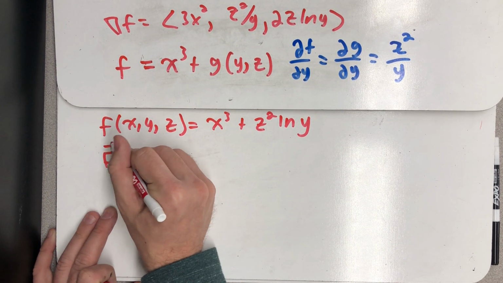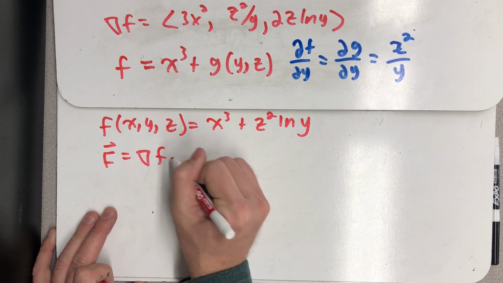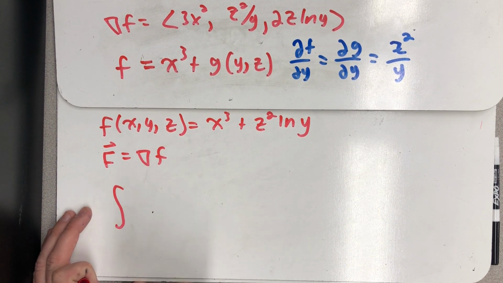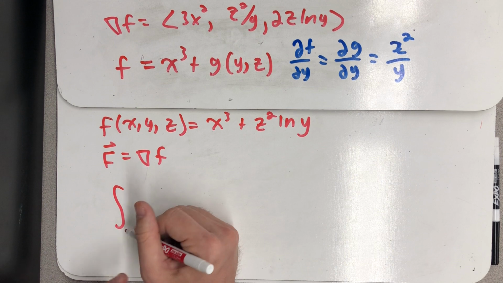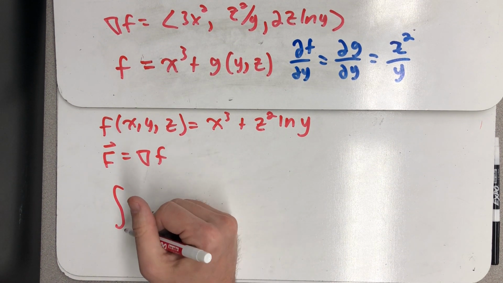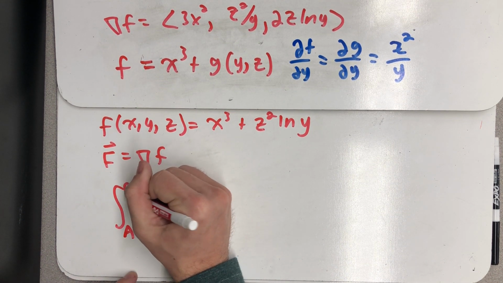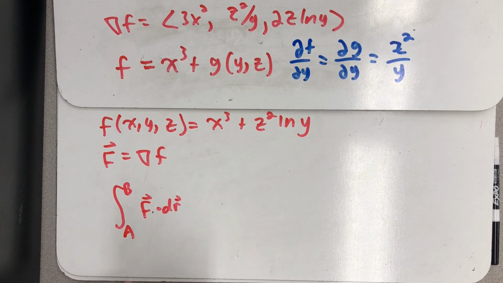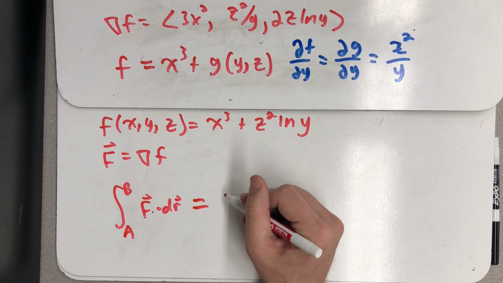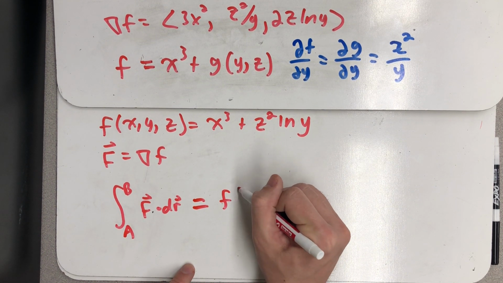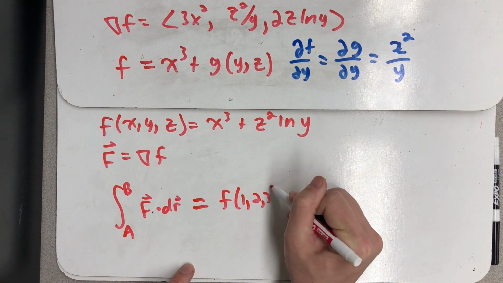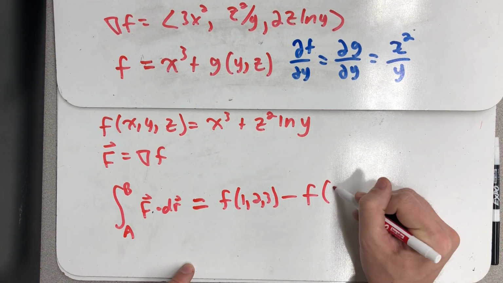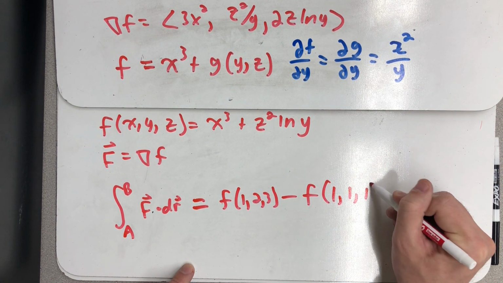The vector field we're talking about is a gradient field. And the path integral to calculate work would then be path independent. I'd be connecting those 2 points A and B. F dot dr to calculate the work, that's all we do. And now I know that's just the function I just found evaluated at 1, 2, 3 minus the potential function evaluated at 1, 1, 1.